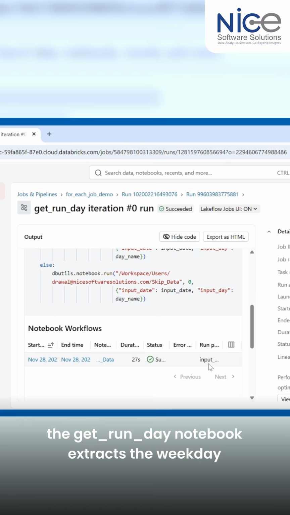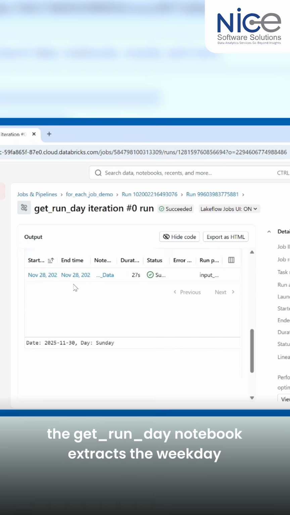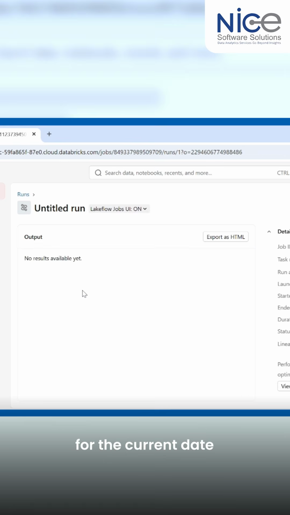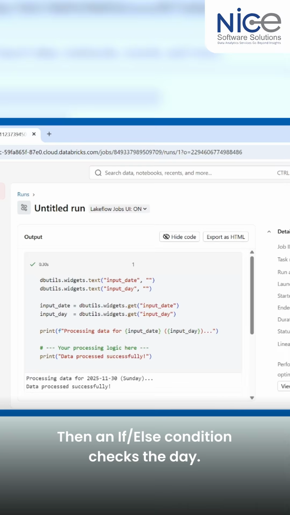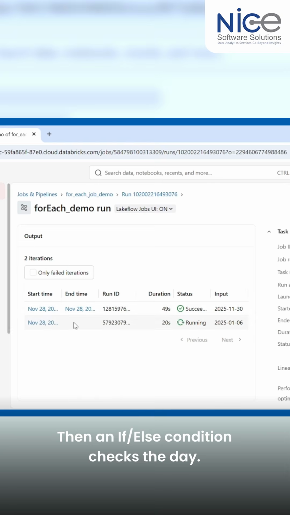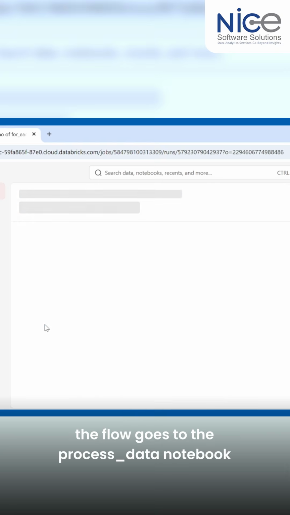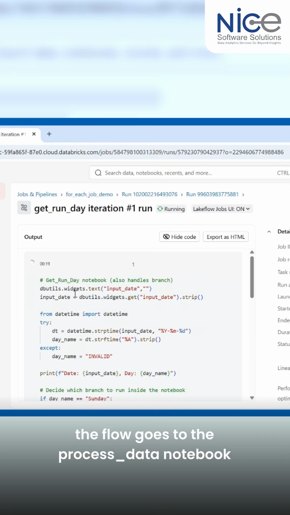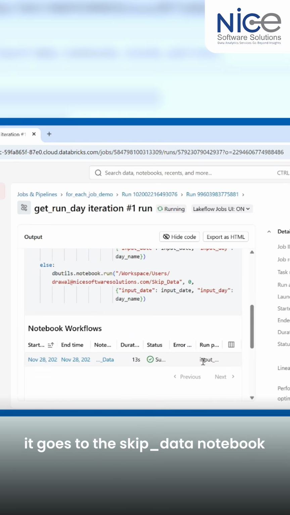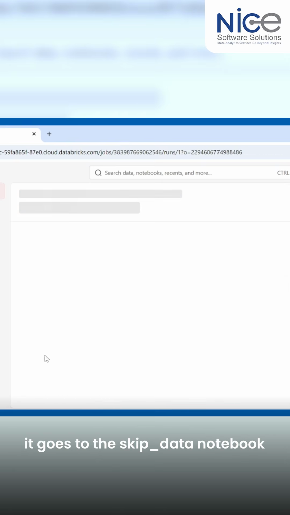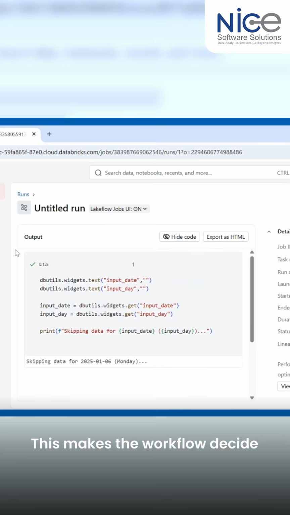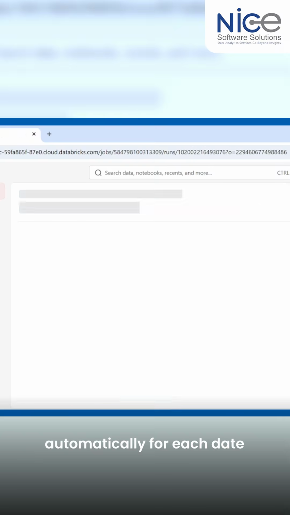Inside the loop, the getRunDay notebook extracts the weekday for the current date. Then, an if-else condition checks the day. If it's Sunday, the flow goes to the process data notebook. If it's any other day, it goes to the skip data notebook. This makes the workflow decide automatically for each date.